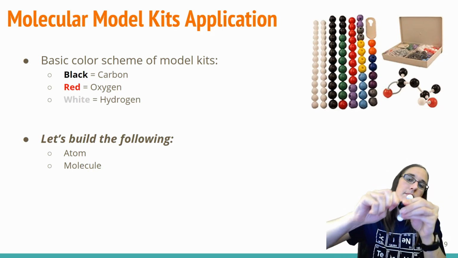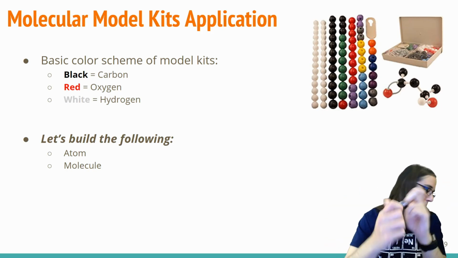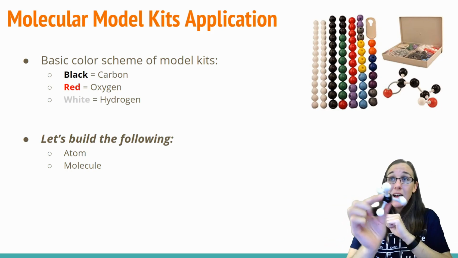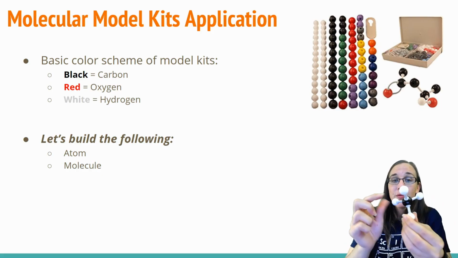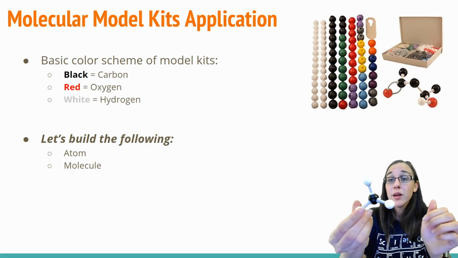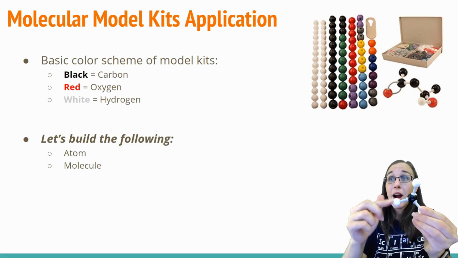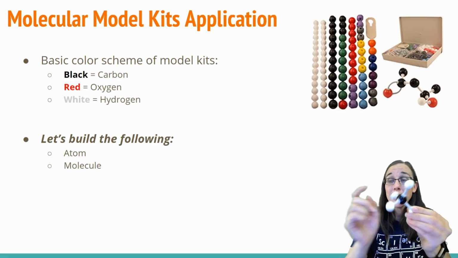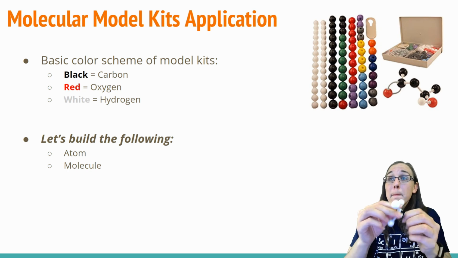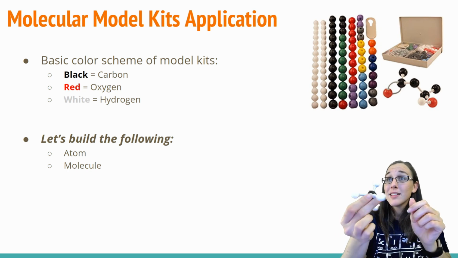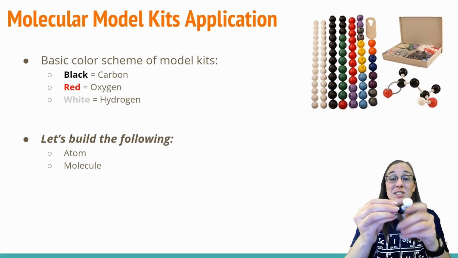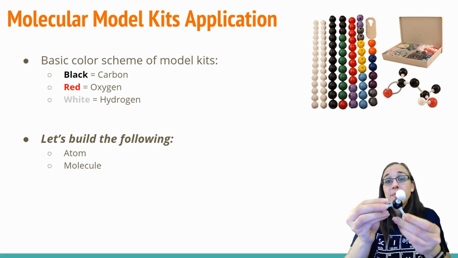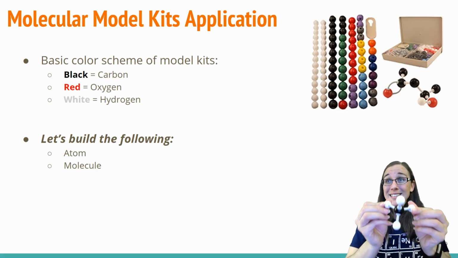Put another guy on here. Can make 4 total bonds. All right. So as we can see here, carbon can make 4 total bonds with hydrogen. It needs 4 hydrogens and 1 carbon. So this would be a molecule of methane. This would be CH4, like cow farts, methane. Ooh, stinky. So we've got a molecule of CH4 in this case.